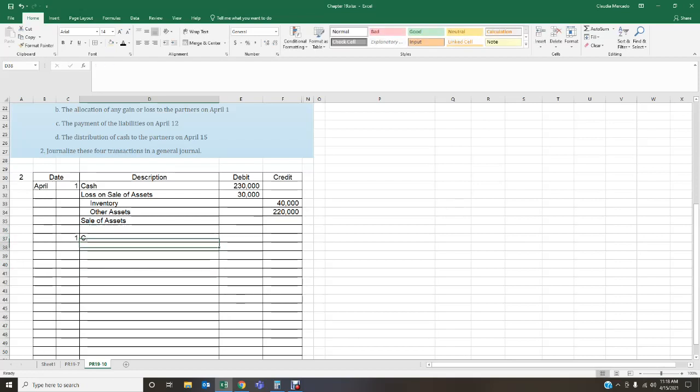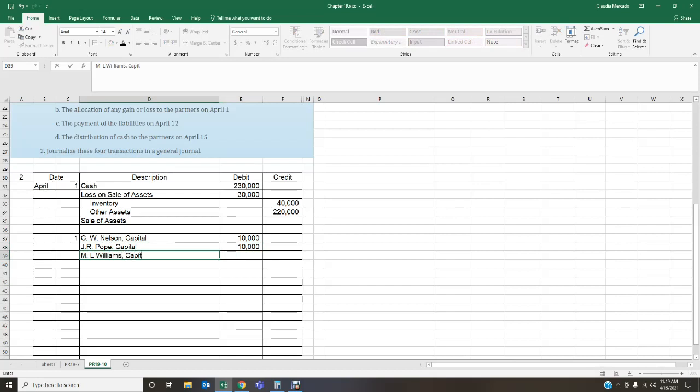So I'm going to allocate the loss to each of the partners' capital accounts. I've got C.W. Nelson Capital, they're going to get a $10,000 loss. I've got J.R. Pope Capital, they got a $10,000 loss. And then I've got M.L.